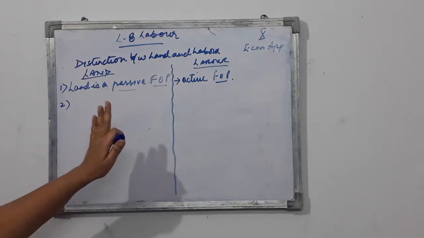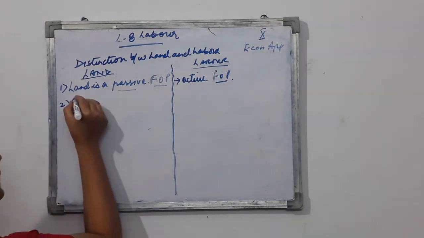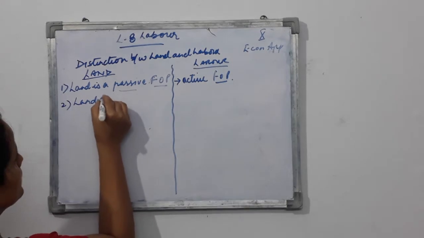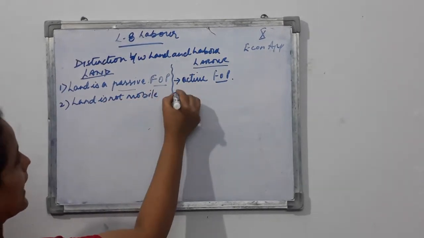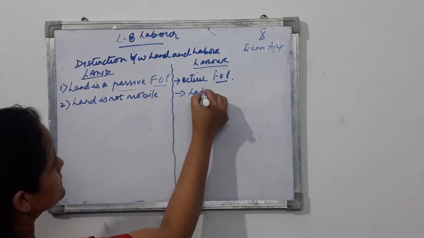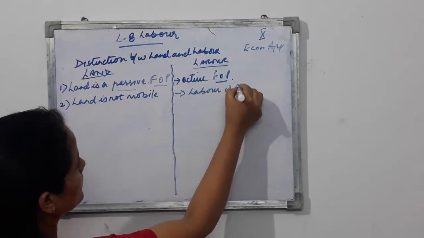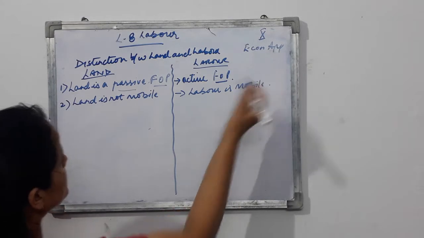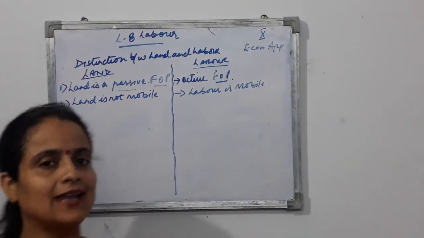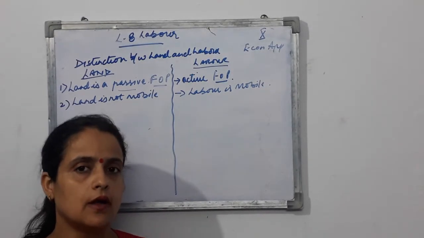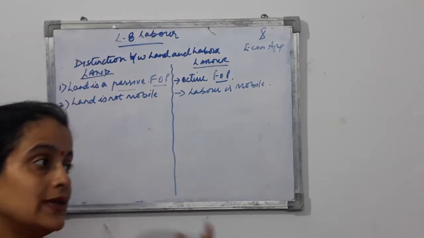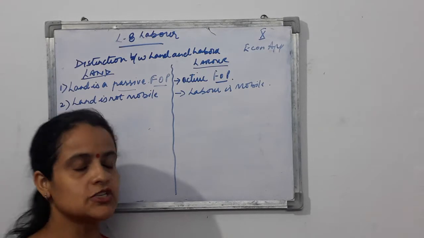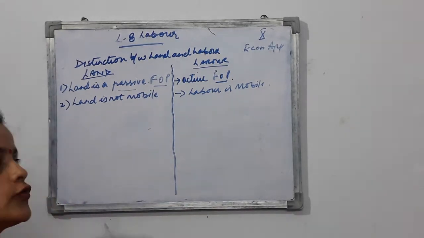The second difference is that land is not mobile, labor is mobile. What does this mean? This means that land cannot move from one place to another. You cannot take, carry, or shift land from one place to another because it is fixed at one place. Whereas it is not so with labor. Labor can be moved from one place to another.